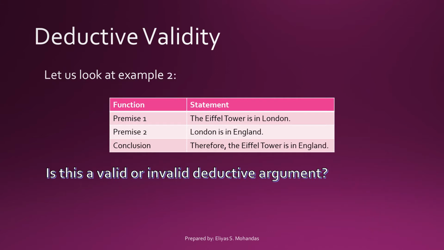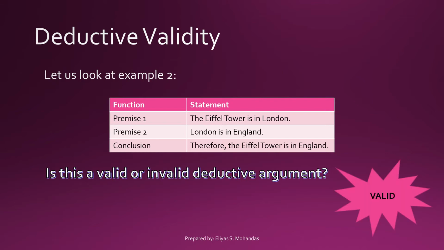Now let us look at the second example. The first premise states that the Eiffel Tower is in London. The second premise states that London is in England. The third premise said that, therefore, the Eiffel Tower is in England. Now, as you can see here, you may think that the conclusion is wrong because logically, Eiffel Tower is not in England, it's in France. But unfortunately, this argument is valid.